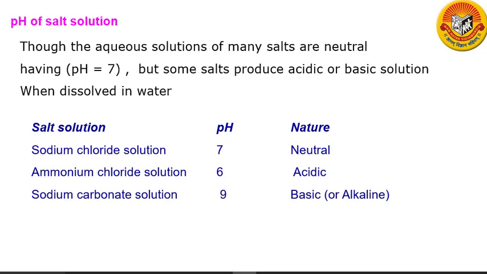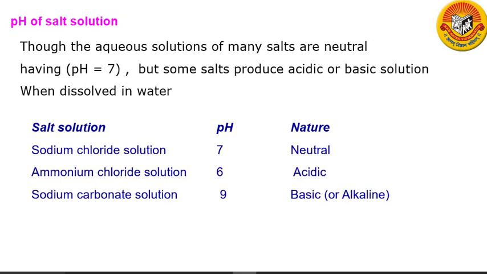The salt of a strong acid and a strong base gives a neutral solution. For example, sodium chloride is formed from hydrochloric acid and sodium hydroxide. Hydrochloric acid is a strong acid and sodium hydroxide is a strong base. Therefore, an aqueous solution of sodium chloride is neutral.